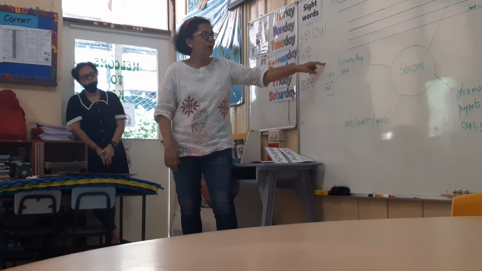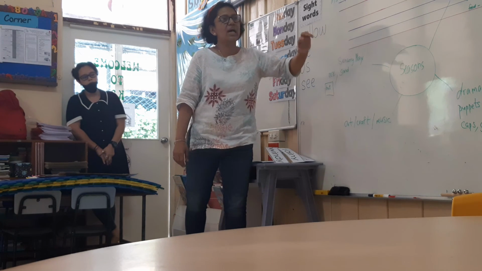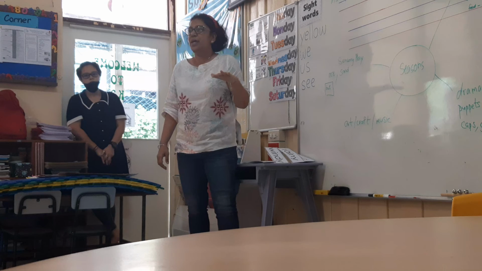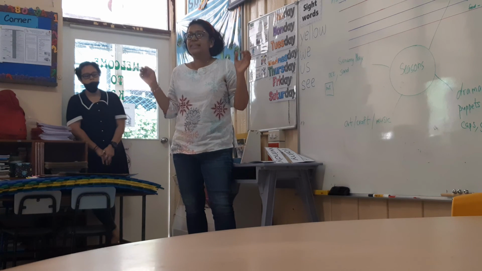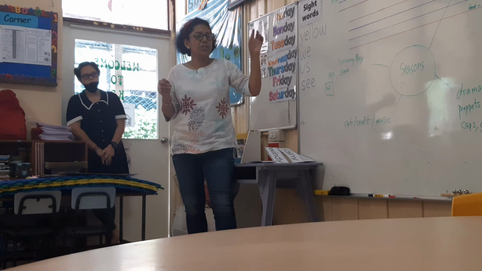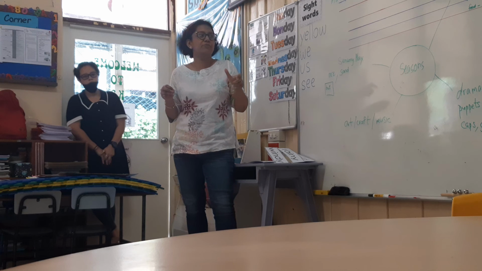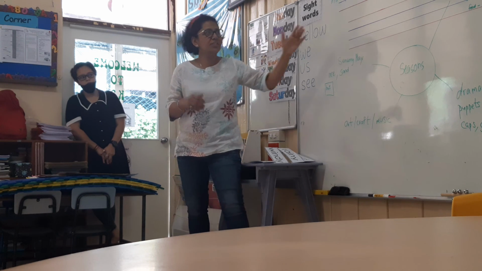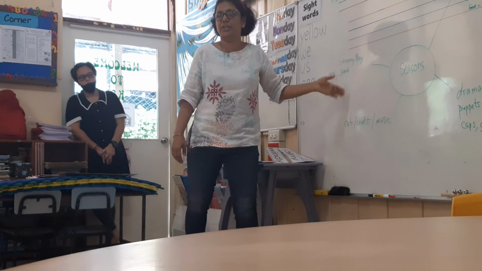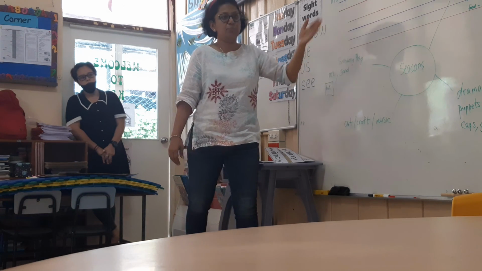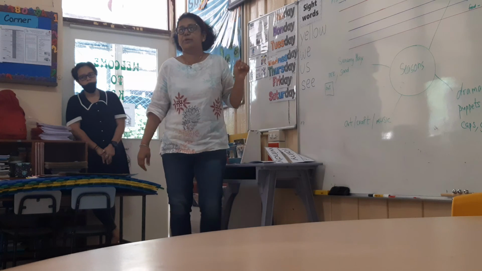So basically, when we have a theme coming in, we start by preparing our corners and getting the classroom ready, and then we start with the activities. For each corner that we are preparing, we have a goal: at the end of this, we should be seeing children attaining that particular goal from the corners that we have set up.